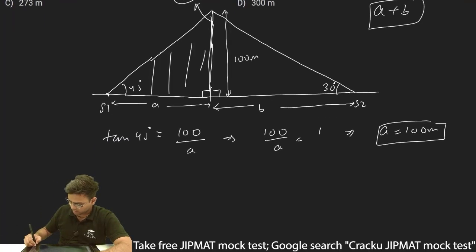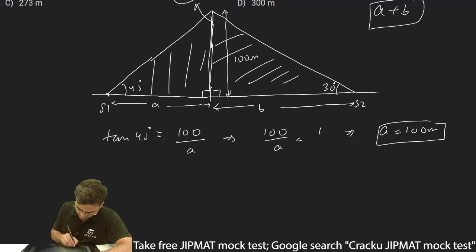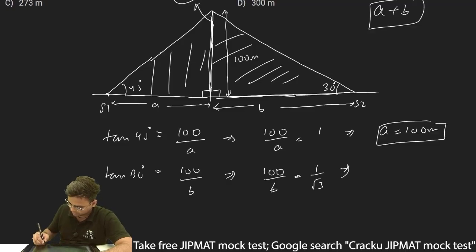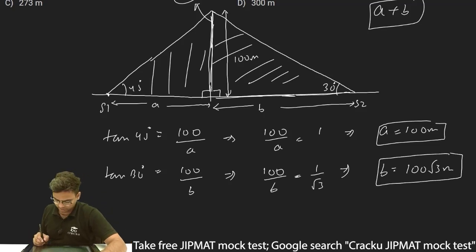Now I have to find out B, so I'll apply tan angle formula in this triangle. So tan 30 degrees is perpendicular, which is 100, upon base, which is B. So 100 upon B is equal to 1 by root 3, and therefore I can say B is equal to 100 root 3 meters.